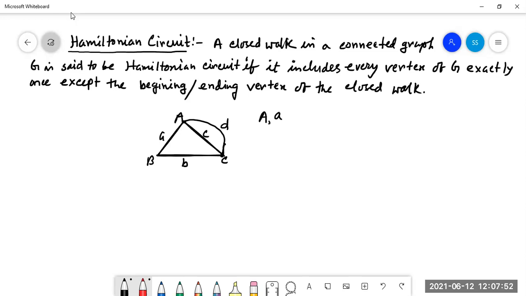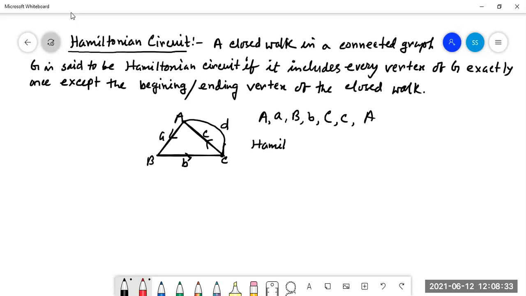A, small a, capital B, small b, then capital C, small c, then A. A to B, B to C, C to A. So here the starting vertex was A and the ending vertex is A, so it is desirable. But here B does not occur twice and C does not occur twice. They are exactly once. So this is a Hamiltonian circuit.